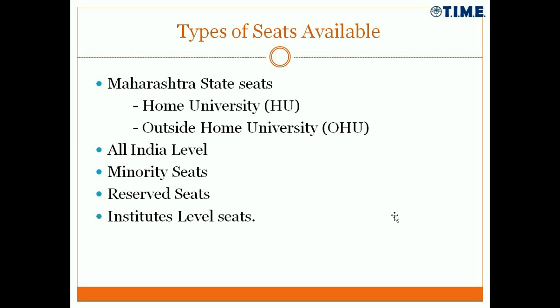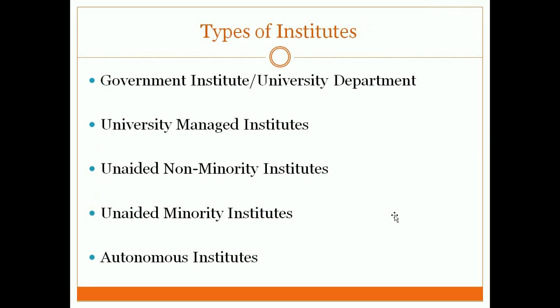So let's move to the next slide. Now there are different types of institutes. It's nothing to worry much about which type of institute you are applying to, because it's a centralized admission process. You have to fill one option form only. But just to have an idea, the different types of institutes are government institutes, university departments, university management institutes, unaided non-minority institutes, unaided minority institutes, and there are a few autonomous institutes. So what is the exact difference in these institutes? When you see the seat distribution, you realize.